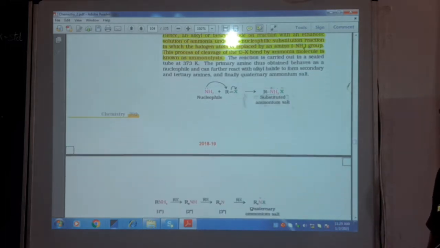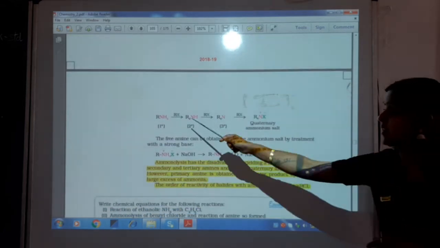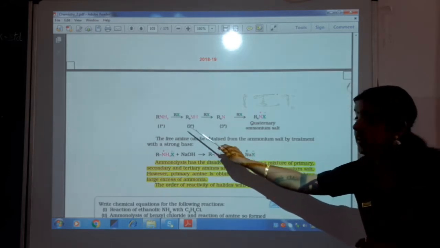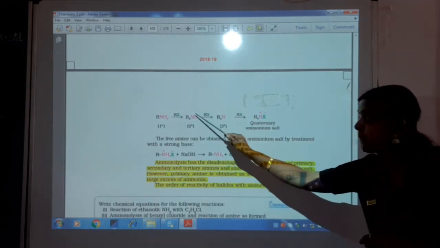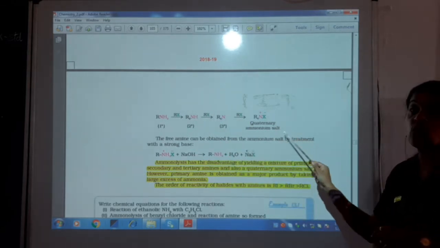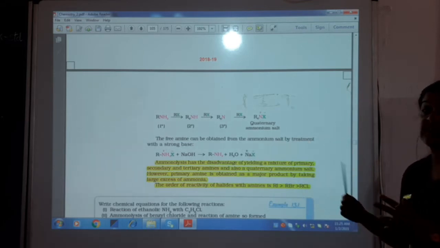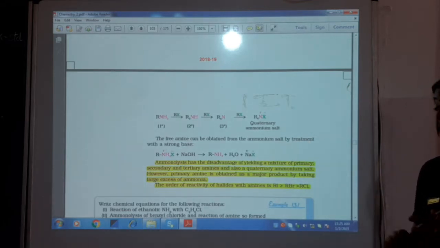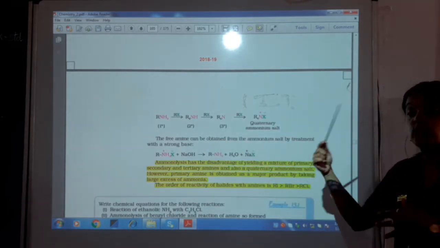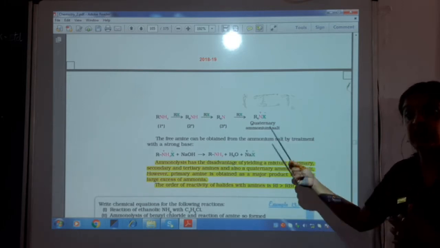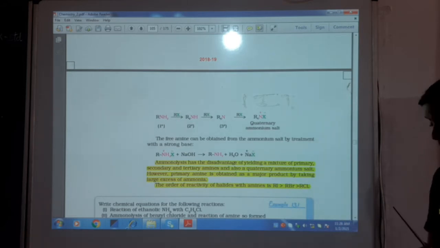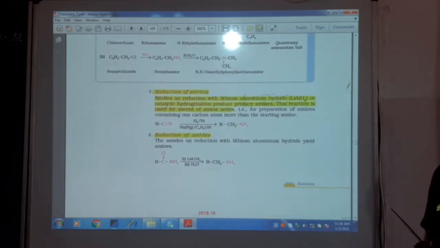Then what happens? This becomes a salt which gives rise to the primary, on RX gives secondary, again on RX gives tertiary, because number of R becomes more and number of hydrogen becomes less, and then you get the quaternary salt. Though we use this reaction, there is one disadvantage, because if we need only primary, this reaction does not stop. It continues to form the secondary, tertiary and quaternary salt, where the reaction cannot be stopped at one particular stage. That is the only disadvantage of this reaction.